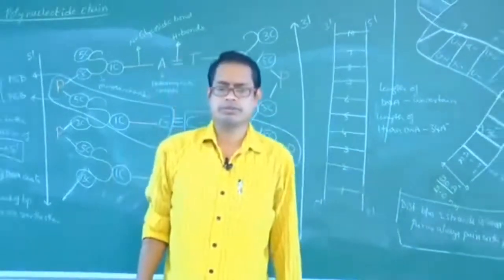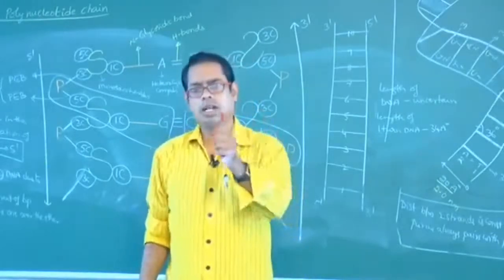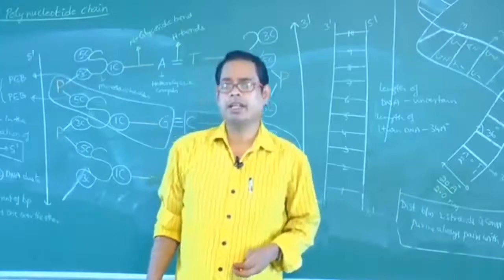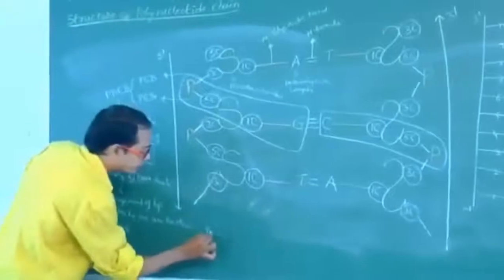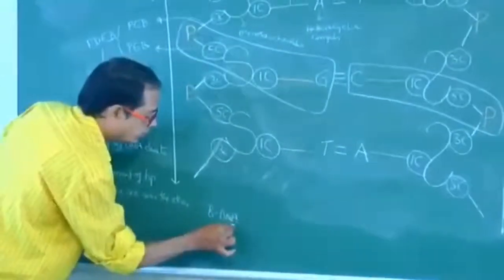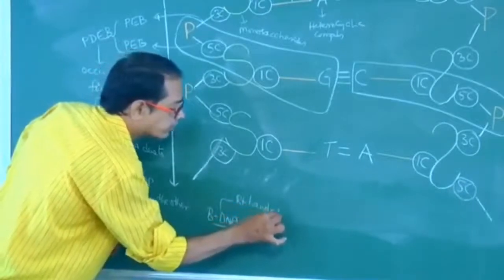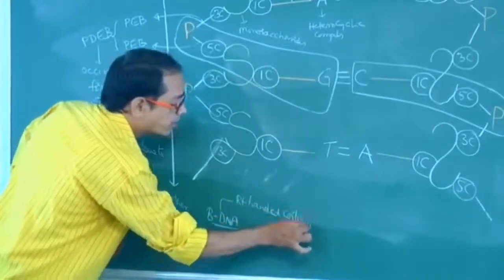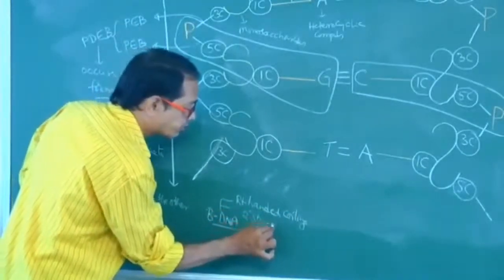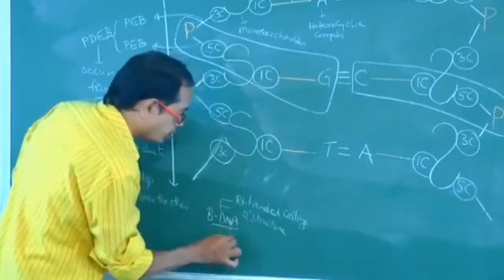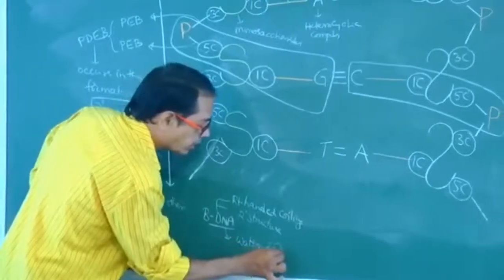More than a dozen, that means more than 12 DNAs are present. Watson and Crick discovered B DNA. What type of DNA is it? B DNA. This B DNA is right-handed coiling. Don't say left-handed coiling. It exhibits secondary structure. This B DNA was discovered by Watson and Crick.